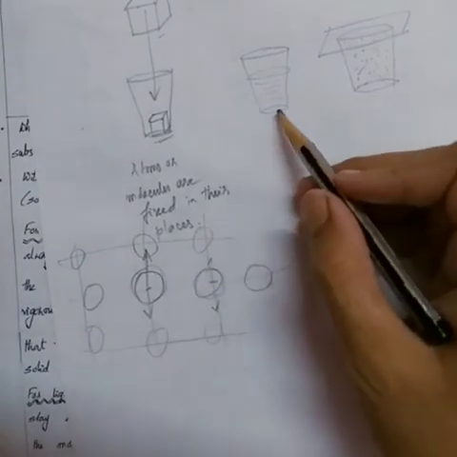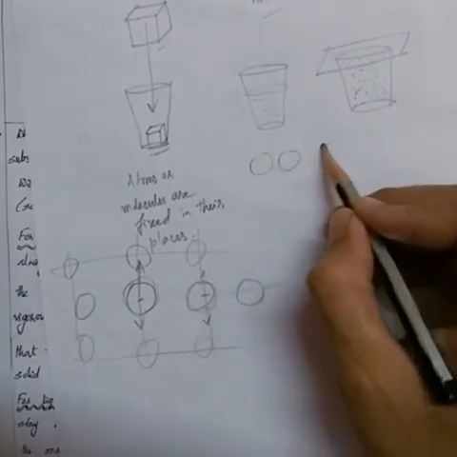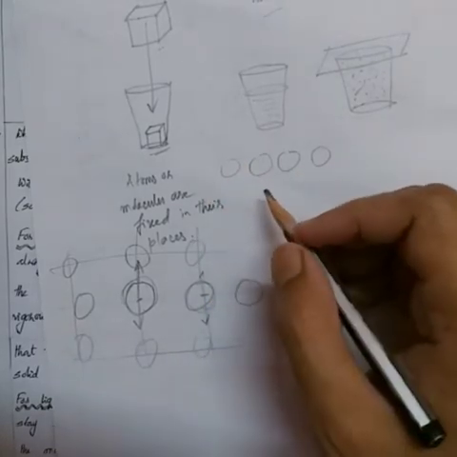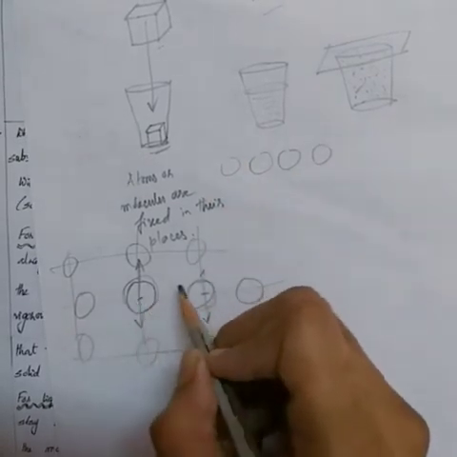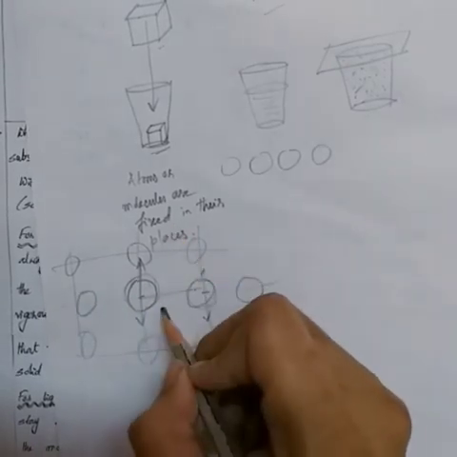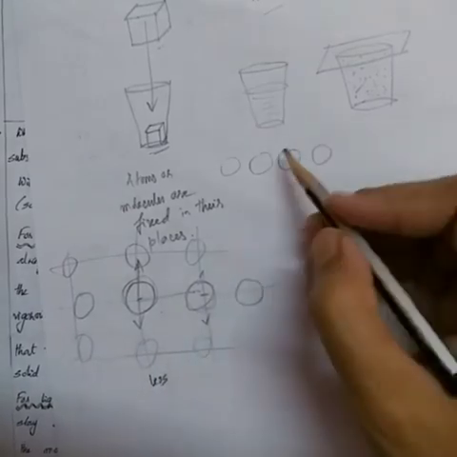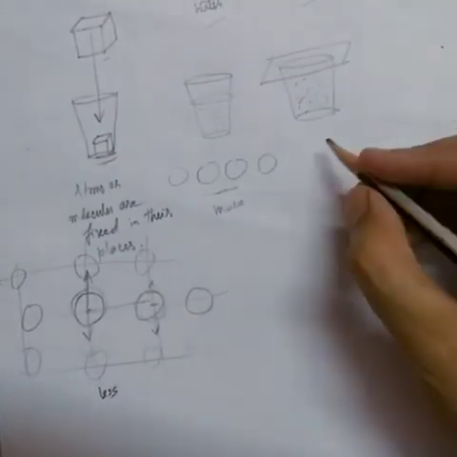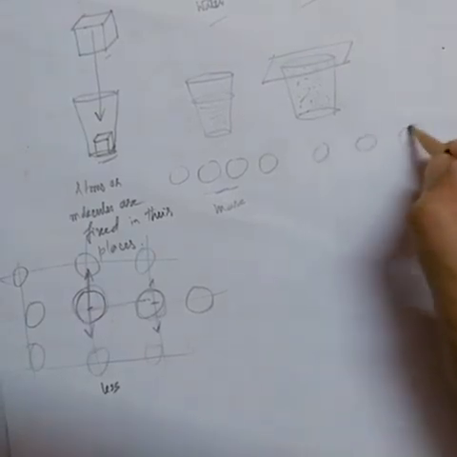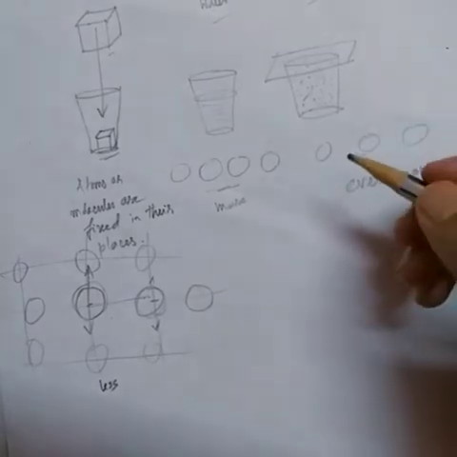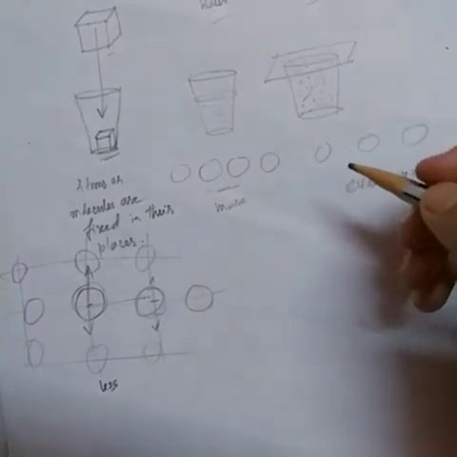But in case of liquids, the molecules are comparatively more spaced, which means that the separation between two atoms or molecules in a solid is quite less. In case of liquid it is slightly more, and for gases it can be even more. For ideal gases, the atoms can be anywhere in the space.